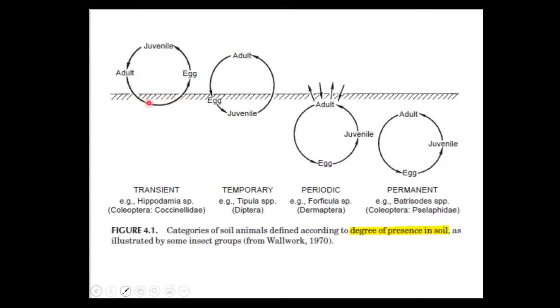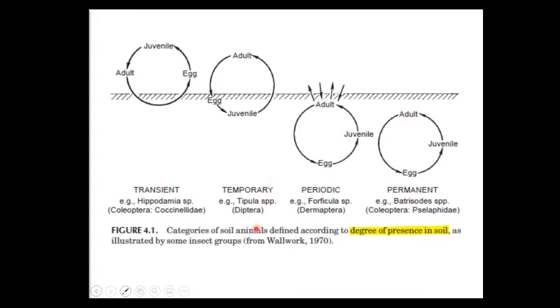But they don't go inside the soil. So all the egg, juvenile and adult life is on the ground. This is the transient. This is part of the hypodermia species like the Collembola family.